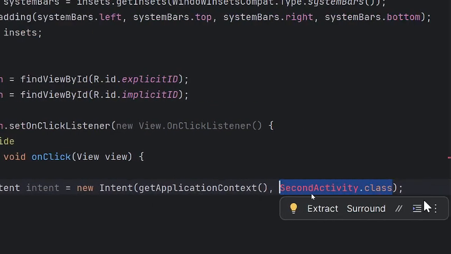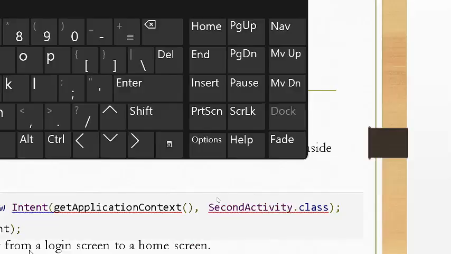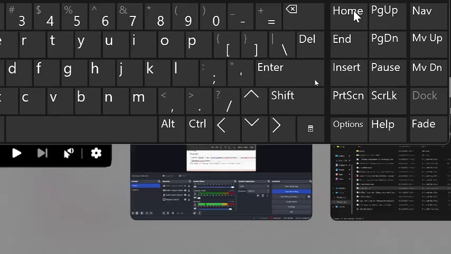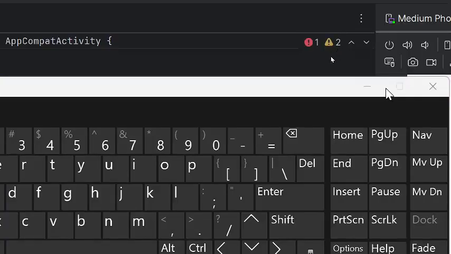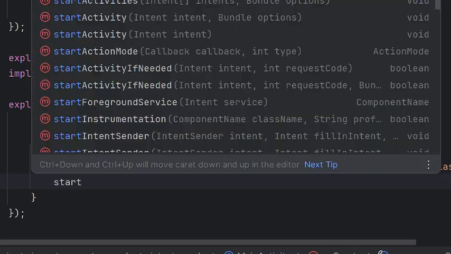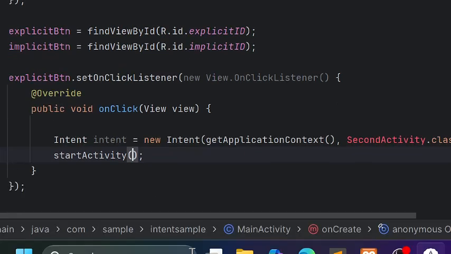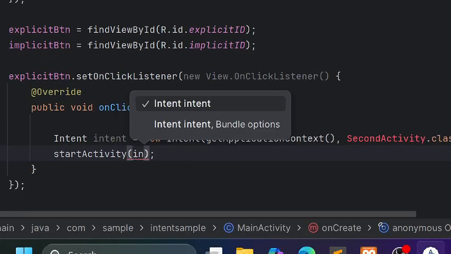mag-open. Okay? Next, we will start the activity and we'll pass the activity na variable. So, startActivity and then you pass the intent.